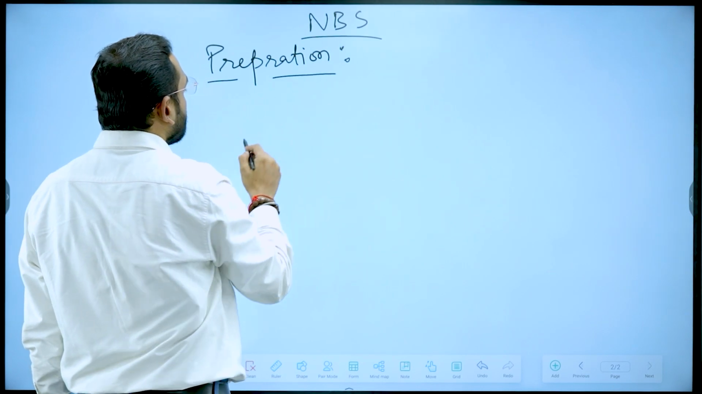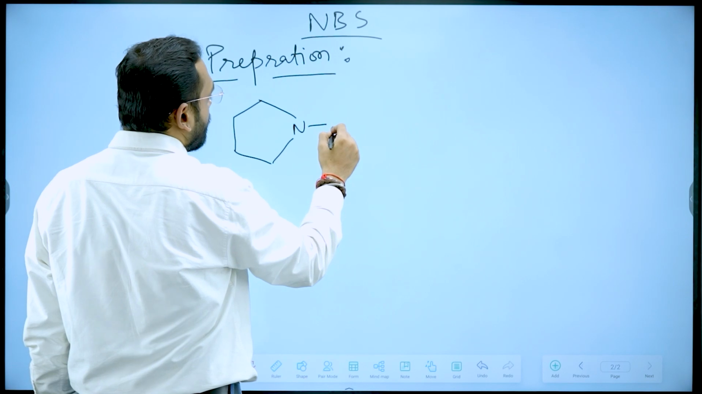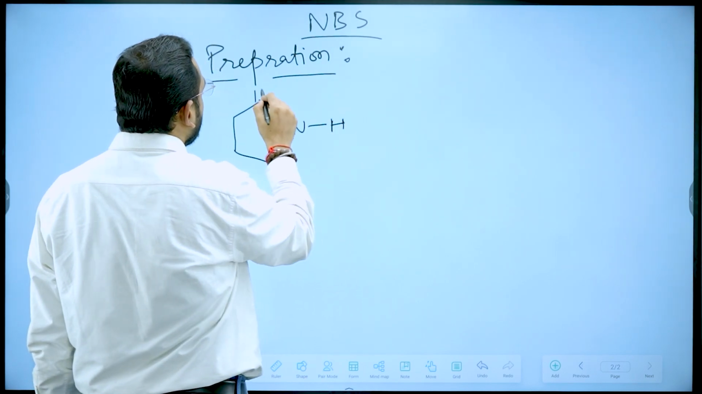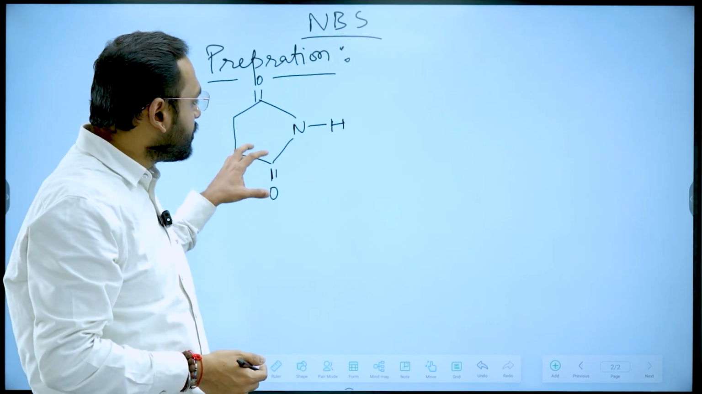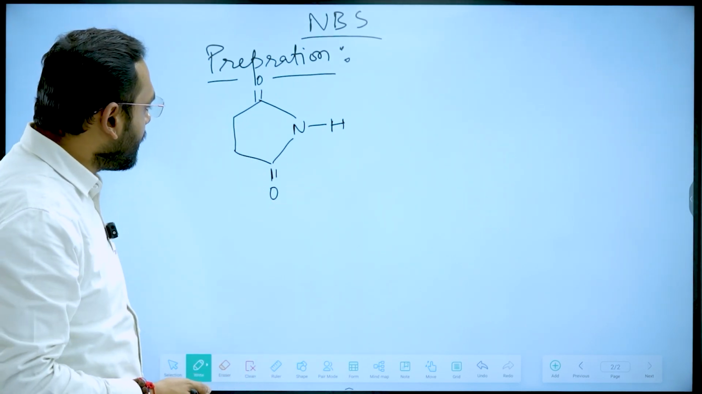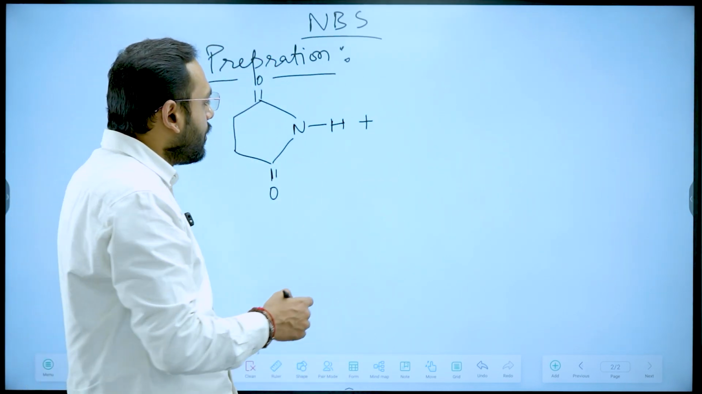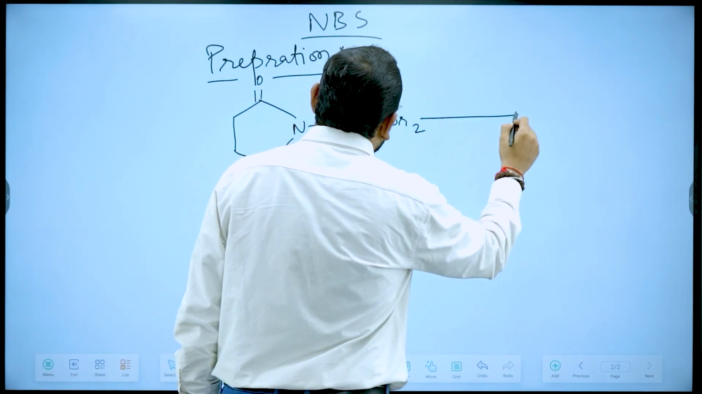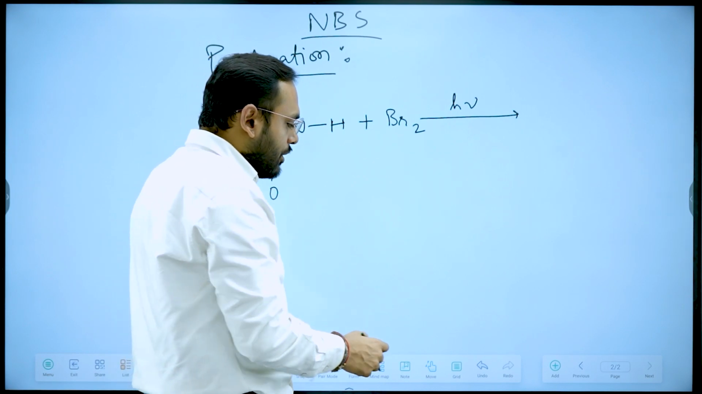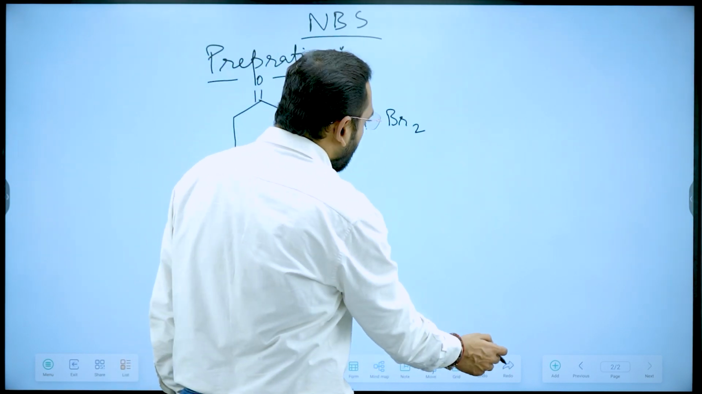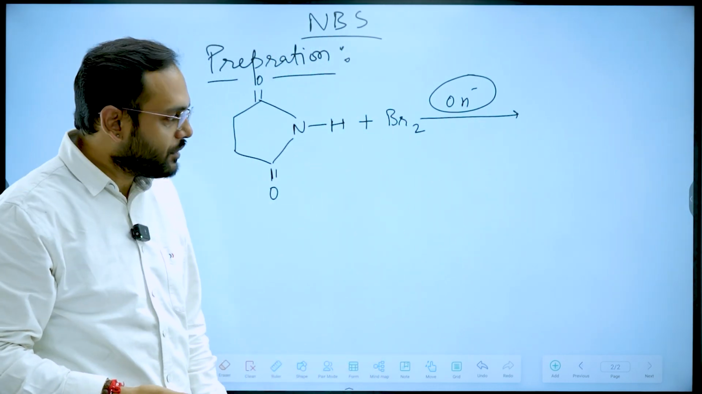NBS is prepared from succinamide, and succinamide itself is prepared from succinic acid, which I hope you know. Now this is succinamide, and for the preparation of NBS we will react this succinamide with bromine, Br2, in the presence of light. We can do it in the presence of light also, but the better way is in the presence of a basic medium. Why I am using a basic medium and not light, I'll tell you in a bit.